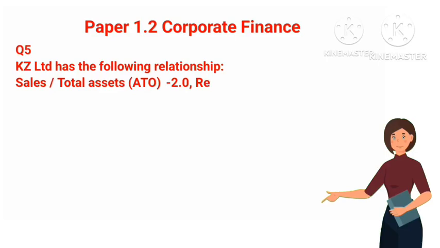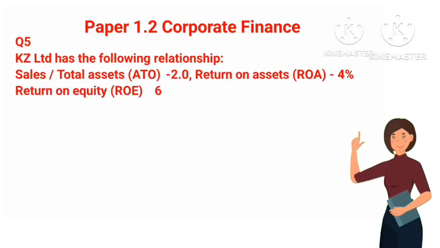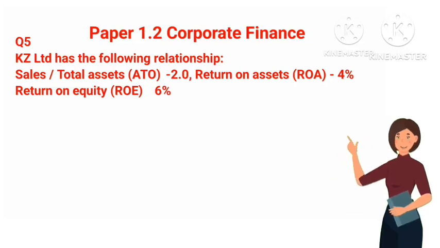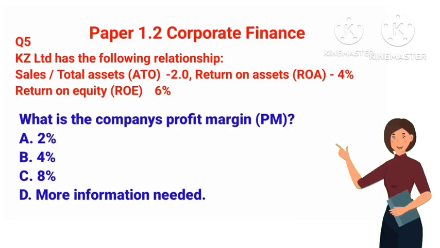Question 5. KZ Limited has the following relationship: sales to total assets, ATO, 2.0. Return on assets, ROA, 4%. Return on equity, ROE, 6%. What is the company's profit margin, PM? A. 2%, B. 4%, C. 8%, D. More information needed. The correct answer is A.